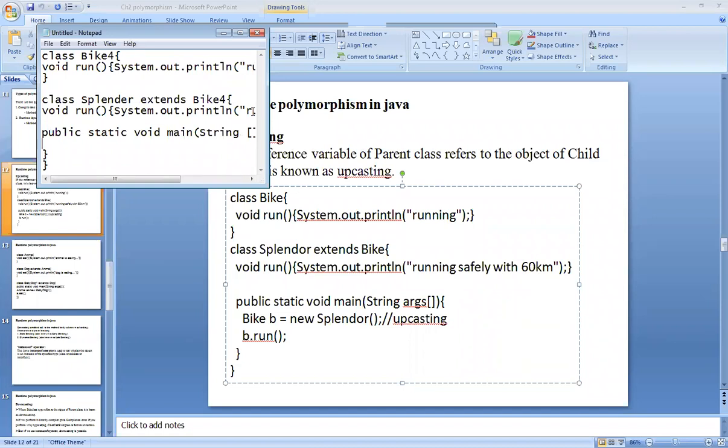Now see, create the object of the Bike class. B is equal to new. Then just call that method.